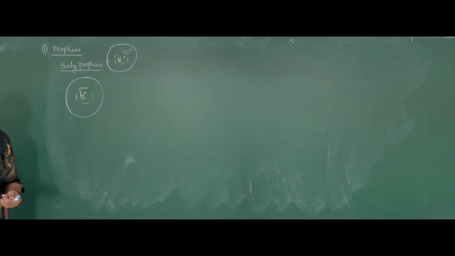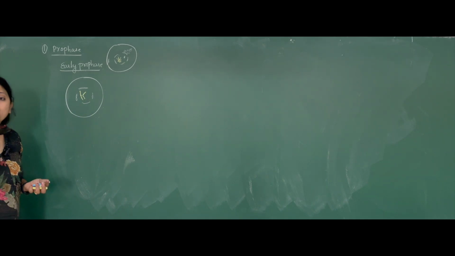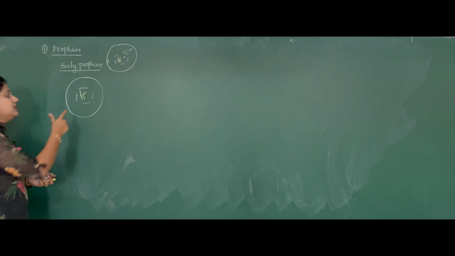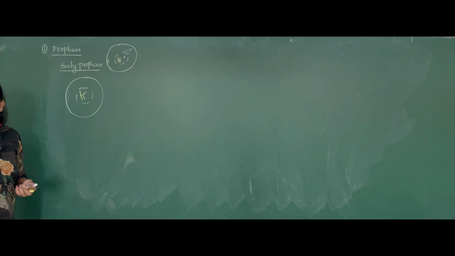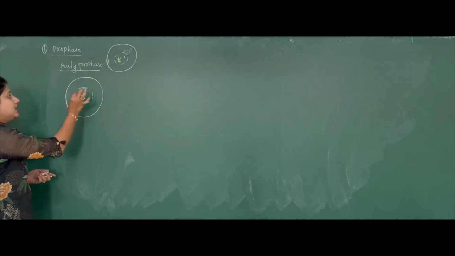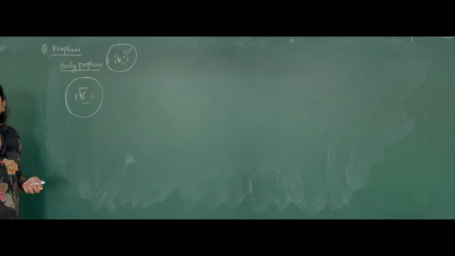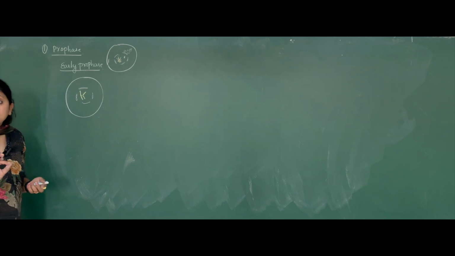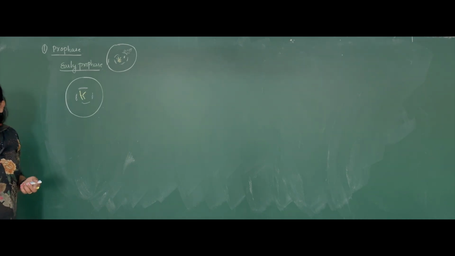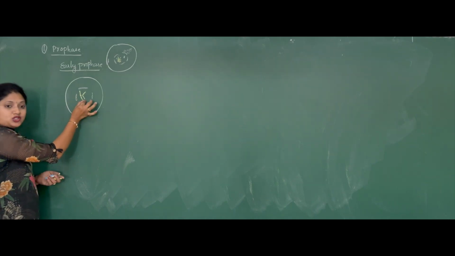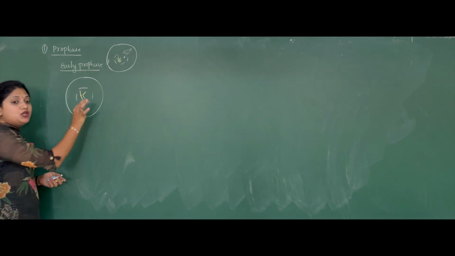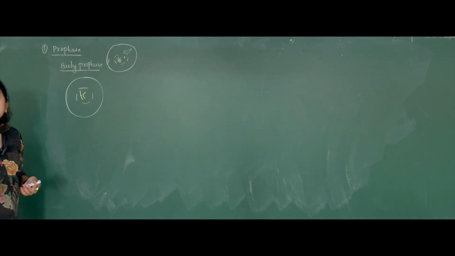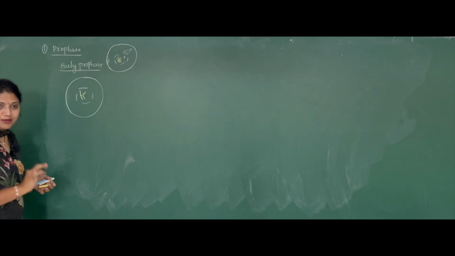So, condensation of the chromatin material and the disintegration of the nuclear membrane has started in the early prophase, but it is not completed yet. The condensation of the chromatin material and the disintegration of the nuclear membrane has initiated, or it has started in the early prophase.